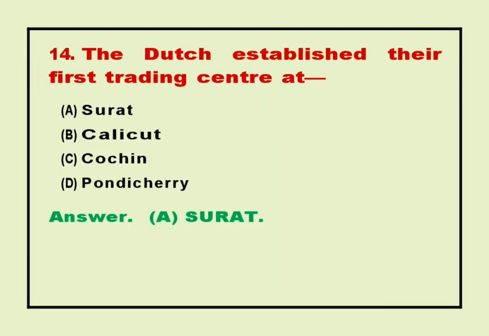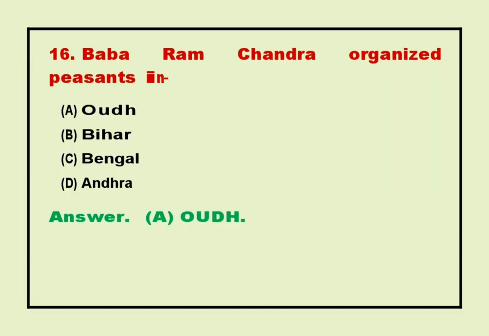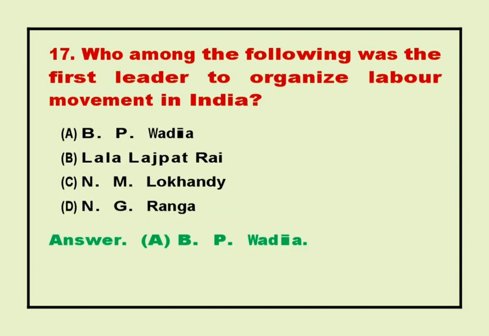14. The Dutch established their first trading centre at. Answer A. Surat. 15. Tipu Sultan was defeated by the British in. Answer D. Third Anglo-Mysore War. 16. Baba Ramchandra organized peasants in. Answer A. Oudh.